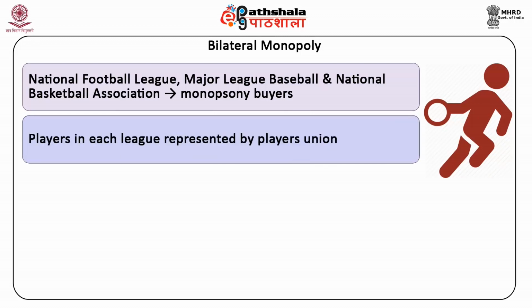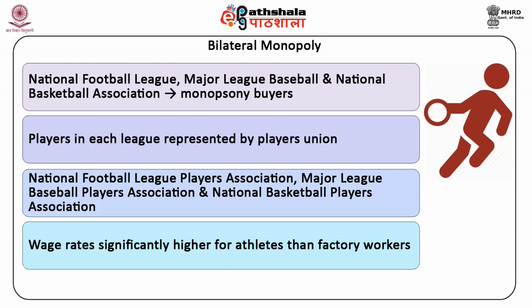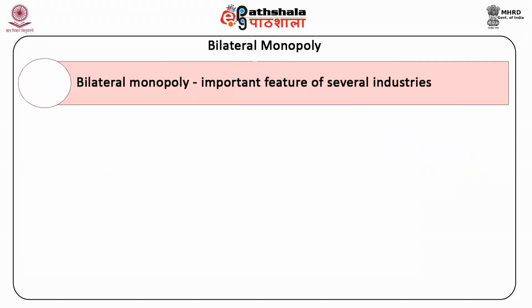Players in each league are also represented by a players' union, including the National Football League Players Association, Major League Baseball Players Association, and National Basketball Players Association. While the wage rates tend to be significantly higher for the athletes than for factory workers, the underlying process is much the same. Bilateral monopoly relations are an important feature of several industries.